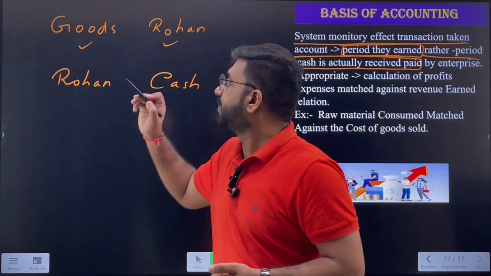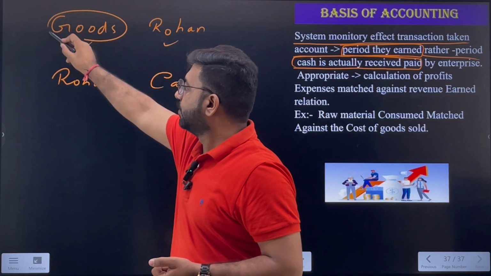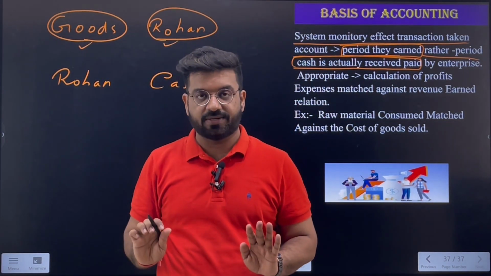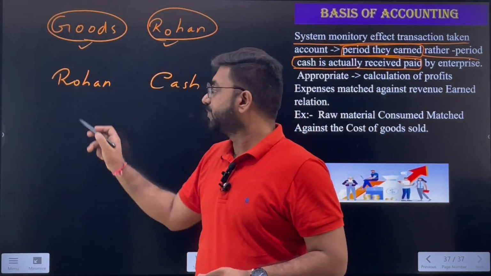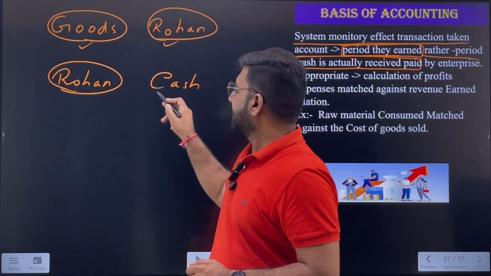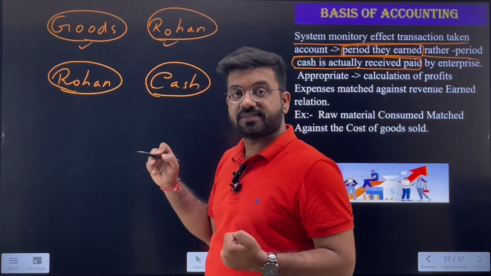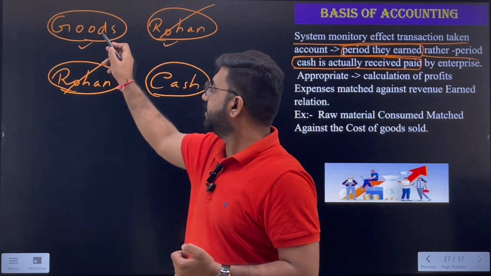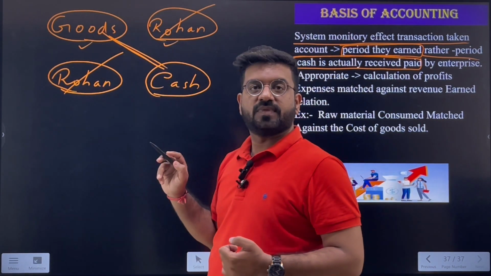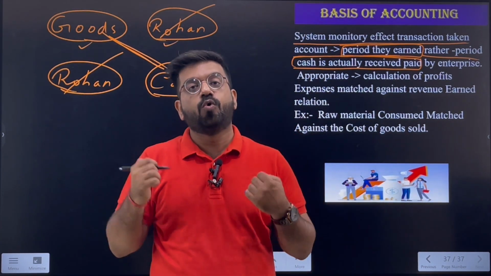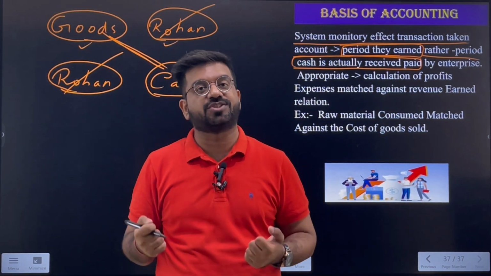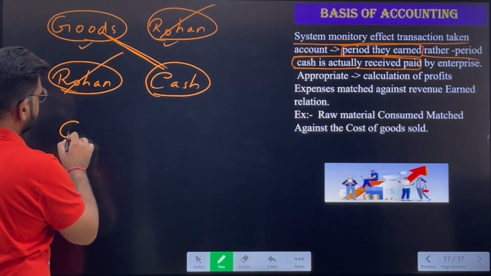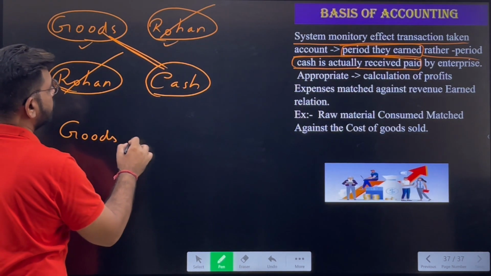For example, when we purchase the goods, we wrote down that the goods have come from Rohan, but the amount has not yet been paid. But when the amount is paid to Rohan, again Rohan will appear and the cash will also appear. With this, there will be a cross cancellation of Rohan and the remaining entry will be the goods and the cash only. With this, we have the record to whom we have sold the goods and from whom we have purchased the goods.